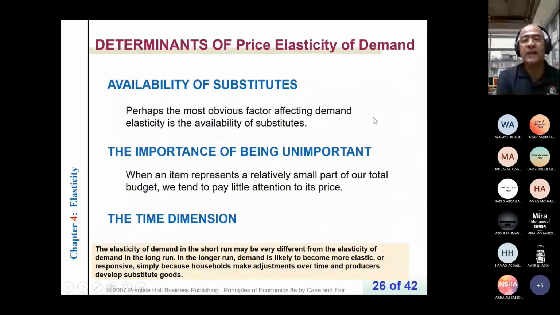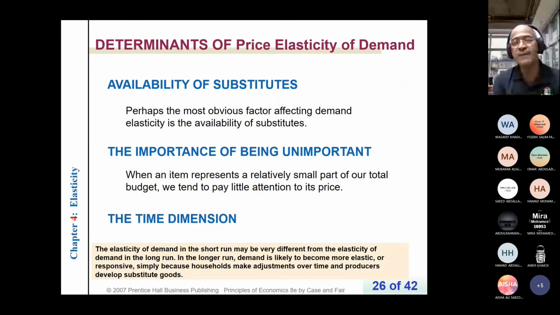Last slide for today, because I need to check your understanding, whether you can answer such a question in the midterm exam. So now I said goods are different in their elasticities.